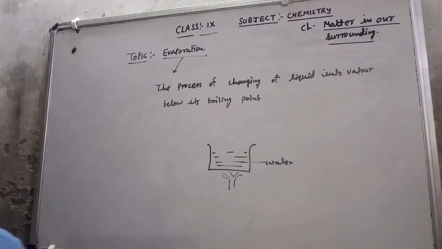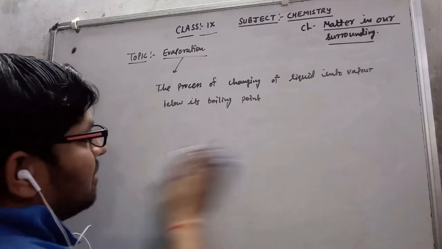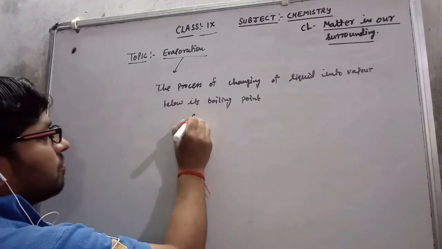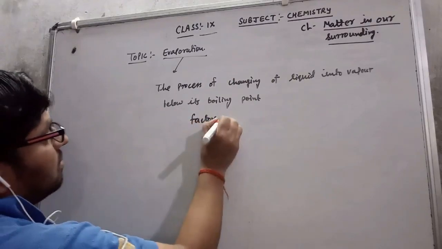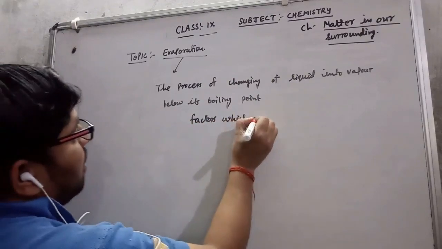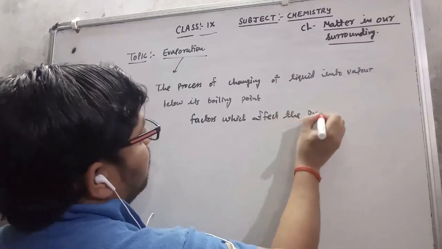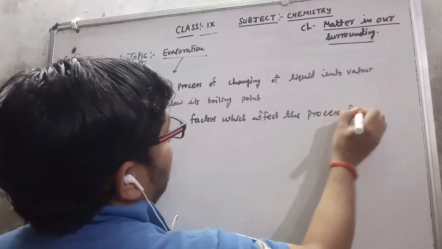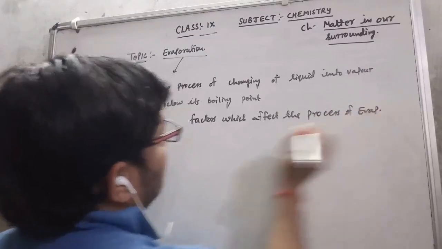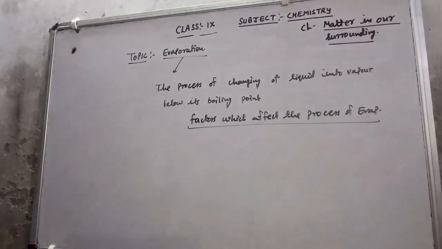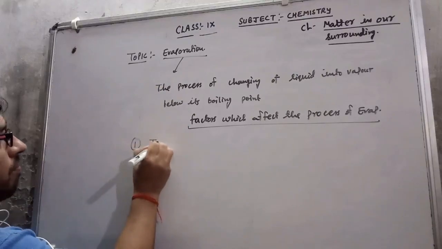Now if I discuss evaporation, what are the factors which affect the process of evaporation? There are very many factors which affect the process of evaporation. First is temperature.